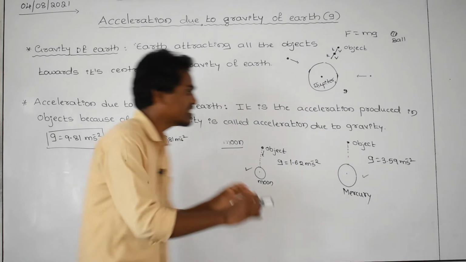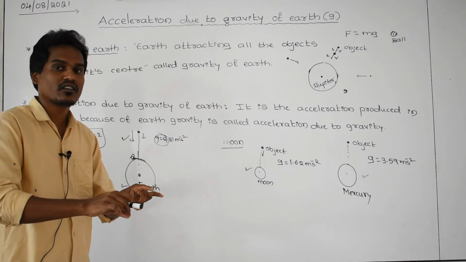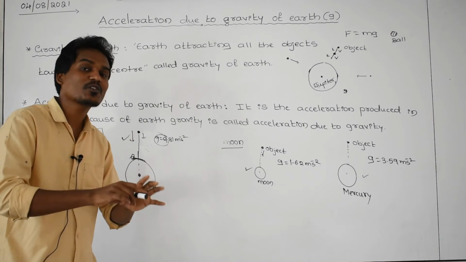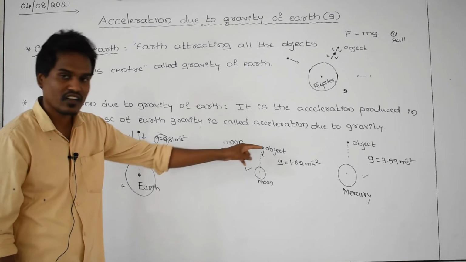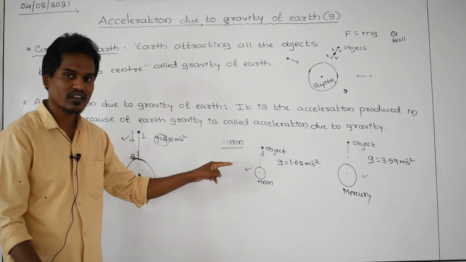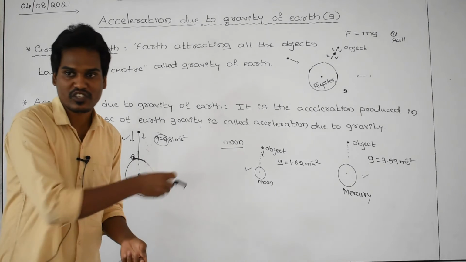Like that, we'll see how much is the acceleration of the objects because of different planets. We will study in detail. Are you understanding this one? And we'll see one by one about all the planets now. You please note down this one.